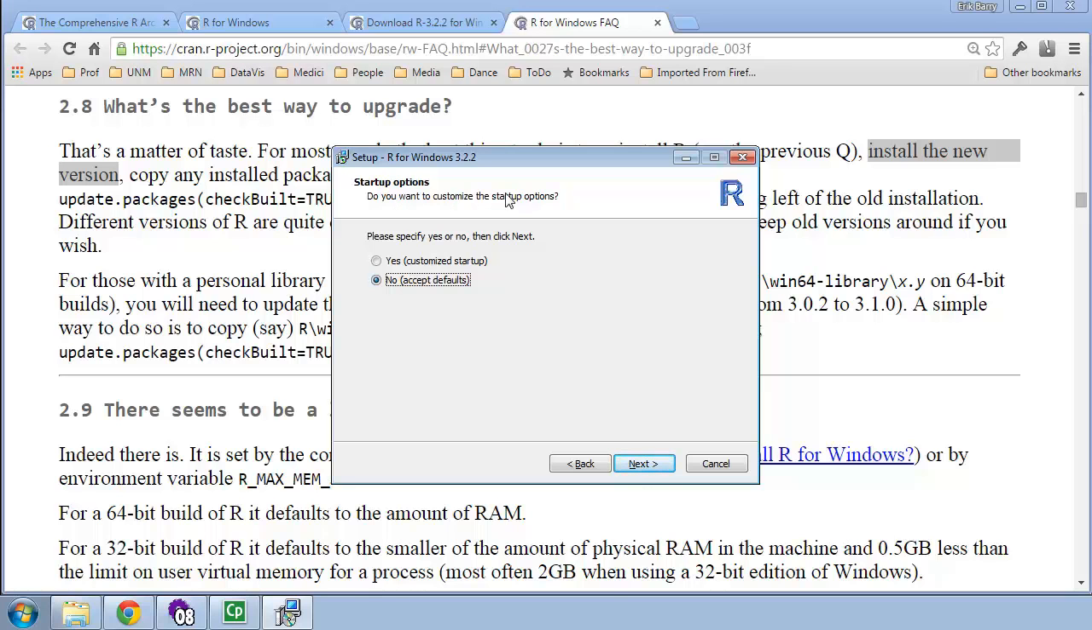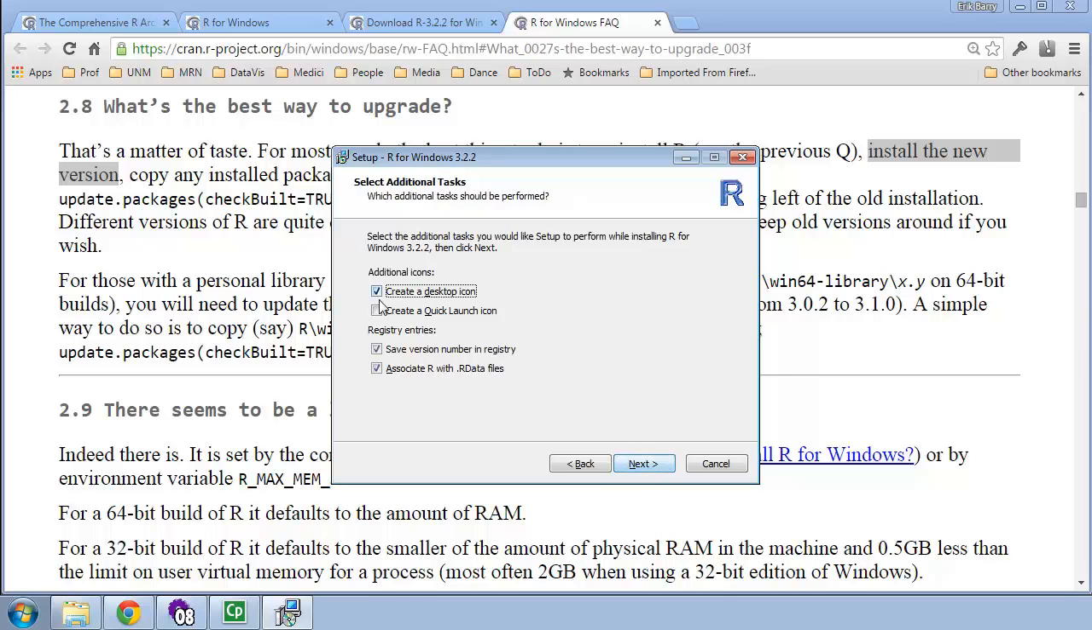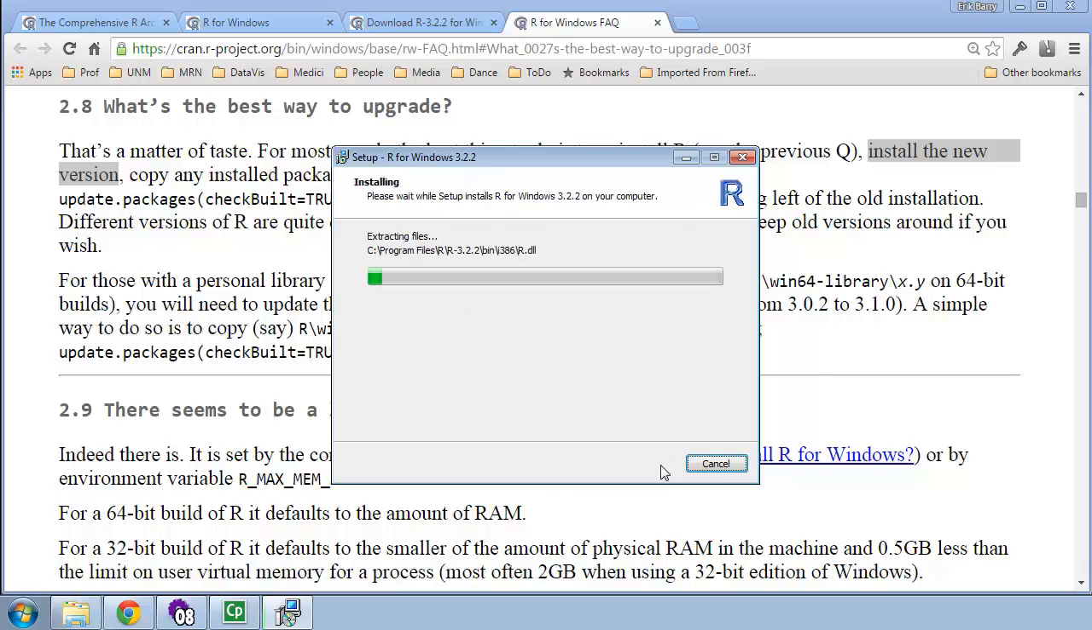Do I want to customize the startup options? I always say no to this to work in the base environment, but if you start customizing things, I'm going to leave it to you to figure out how to do that. All right. Where should the setup place your program shortcuts? I don't really care about shortcuts, but I'm willing to let it put it where it wants to. I don't put anything on my desktop. I do always save the registry information. And it's installing.